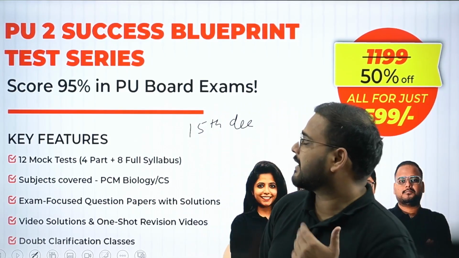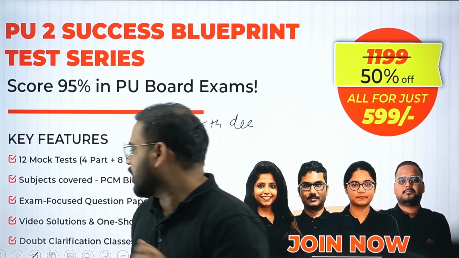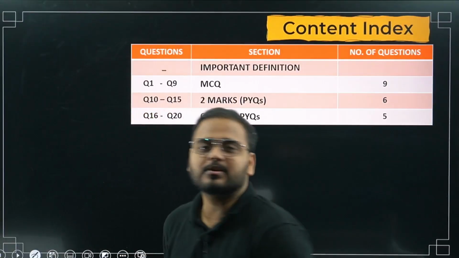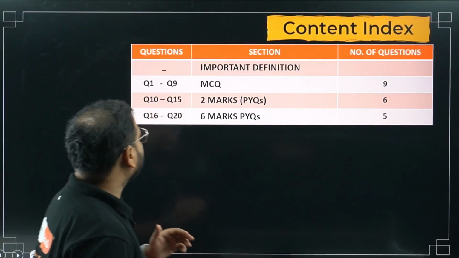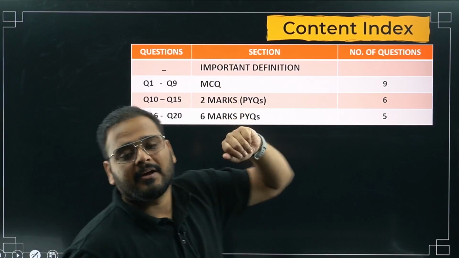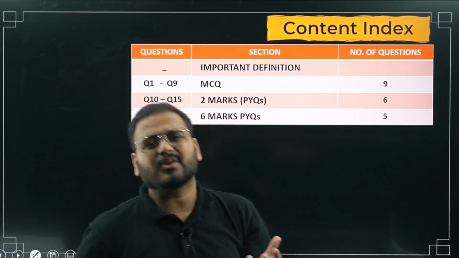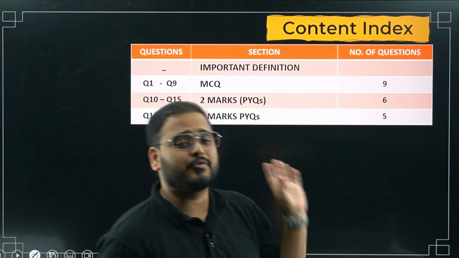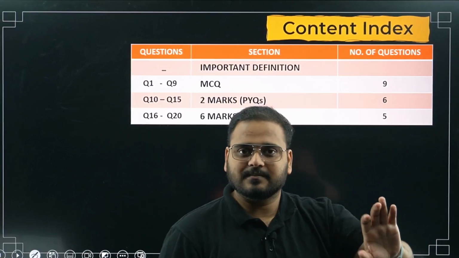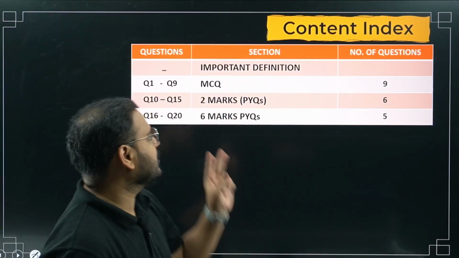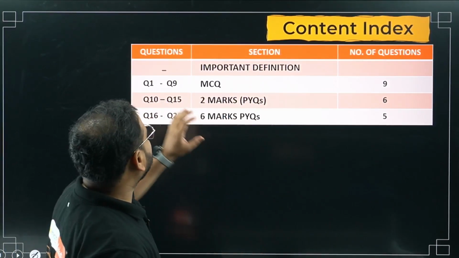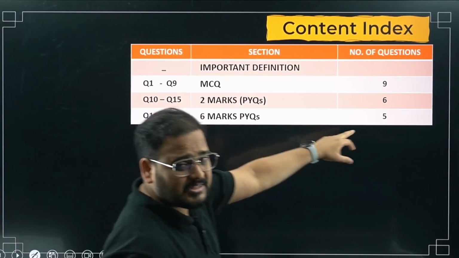Okay, so great sir, I hope this is clear. Moving on to our session. First of all, let's look at the session plan. First we're going to discuss some important definitions. Why, sir? Because this chapter is completely theoretical, or it is completely graphical. There are only two ways to ask questions in this chapter. So we'll see theory, and we'll also see questions. I've taken a total of 20 questions.